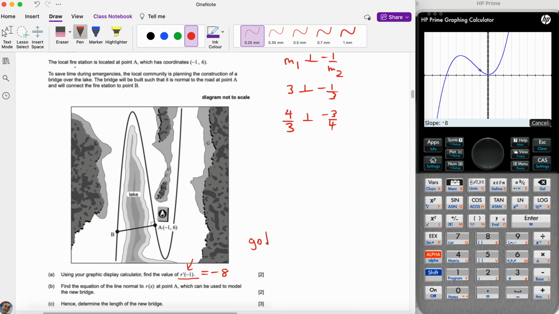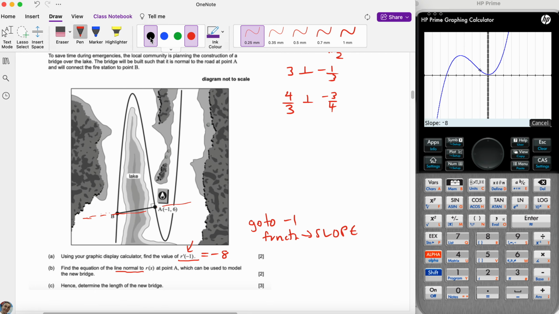So again, go to the x and then go to function. Slope is your friend. Okay, find the equation of the line normal at point A, which can be used to model a new bridge. Okay, so this is the normal line. You shouldn't extend it, but just to give you the idea, there it is, perpendicular.